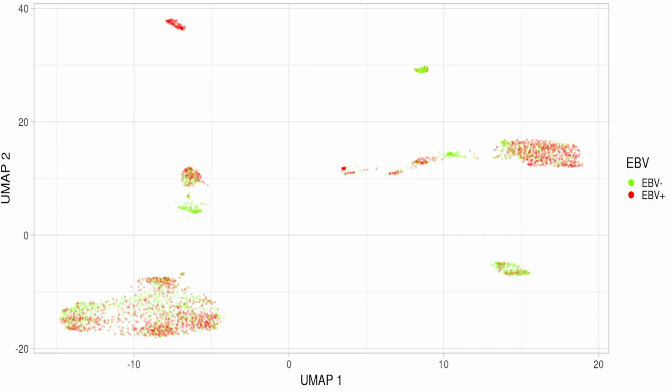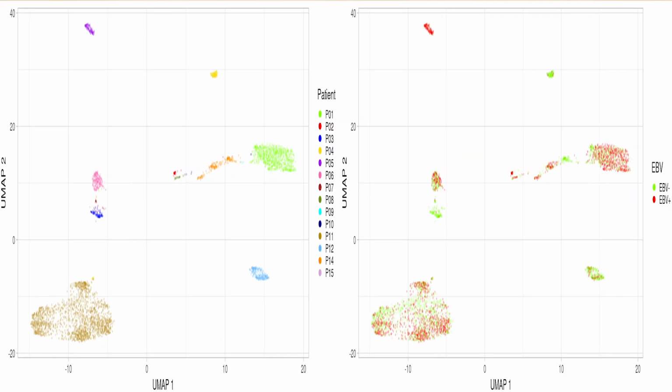Next, we labeled these cells by patient and by EBV positive or EBV negative status. This allowed us to not only see the variety in EBV expression across patients, but also analyze the differentially expressed genes between EBV positive and EBV negative cells in every patient. Thus, we were able to see how EBV altered the genes expressed by cancer cells.